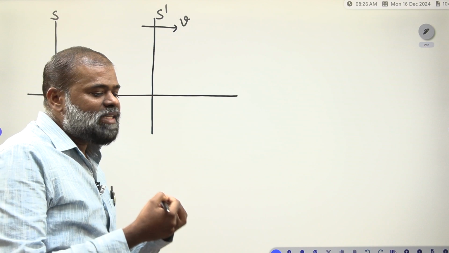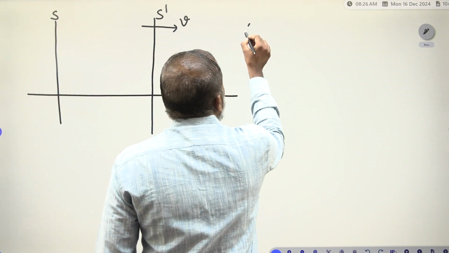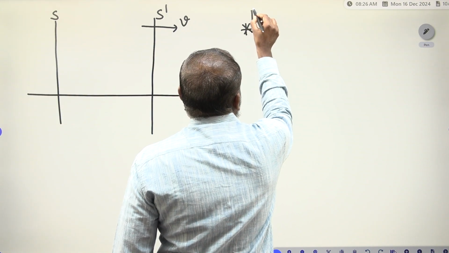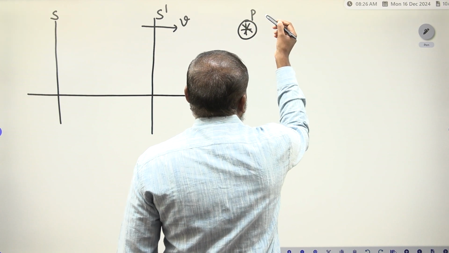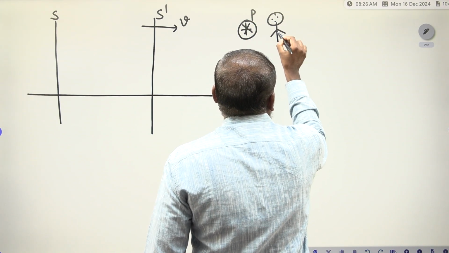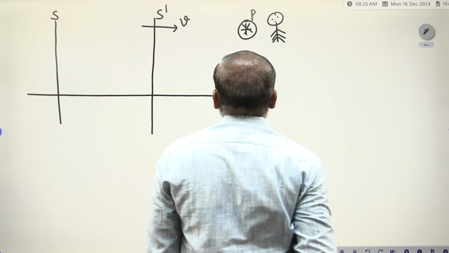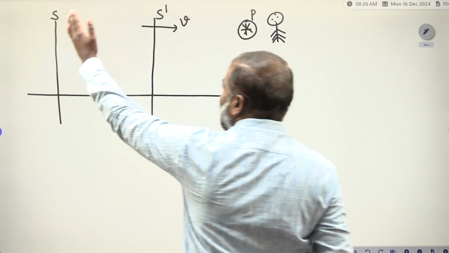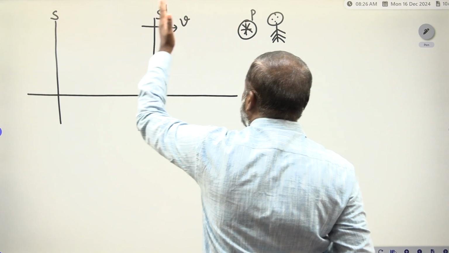Now one person is simply sitting at a particular point P, observing. Maybe you can see this is the observer. He is observing S frame things and S dash frame things.